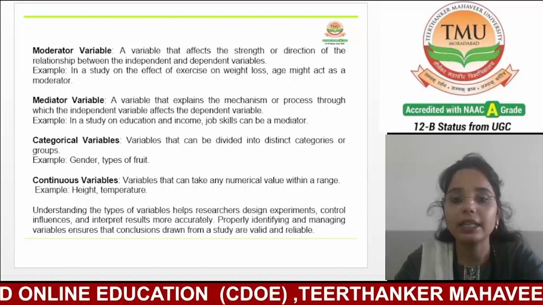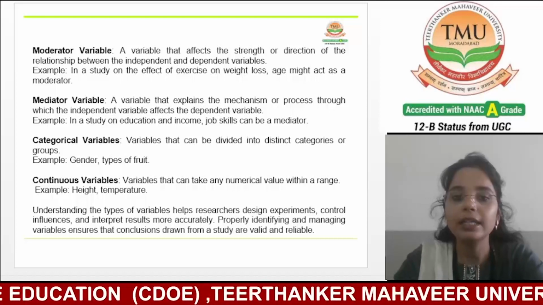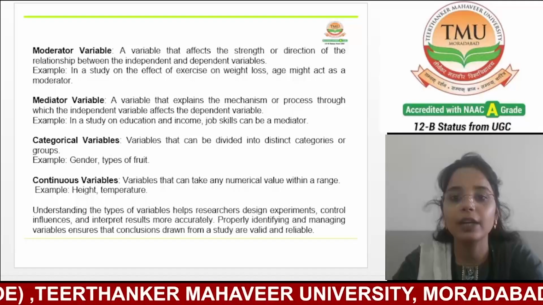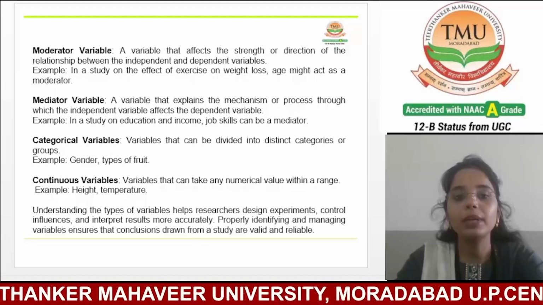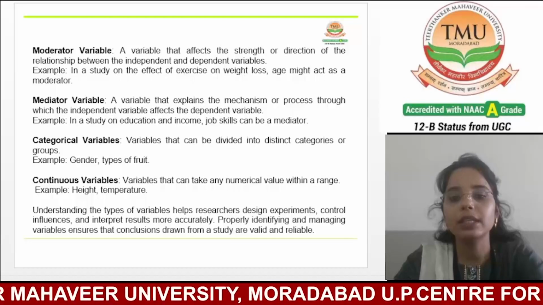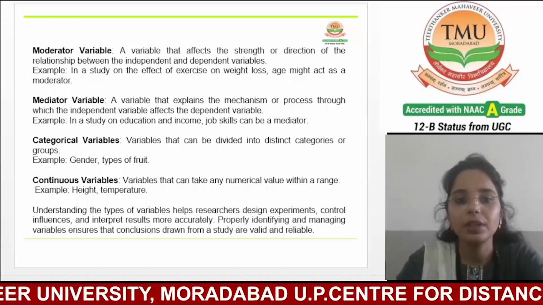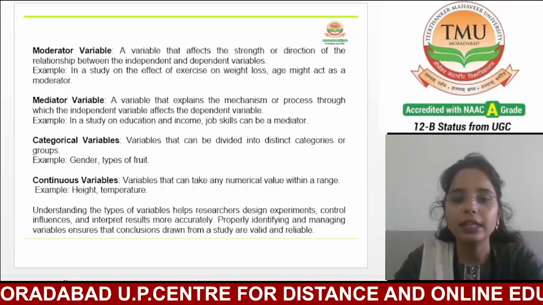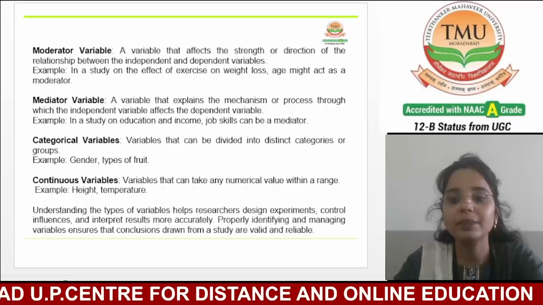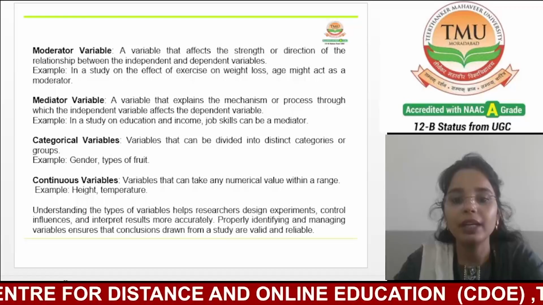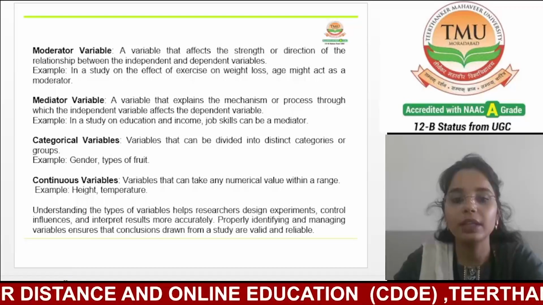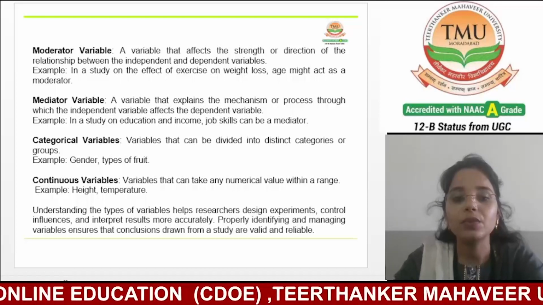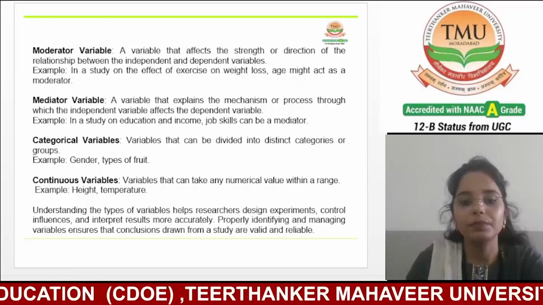Income comes under the category of dependent variable, and understanding the mediator variable provides a deeper insight into the mechanism behind an observed relationship, offering a more detailed explanation beyond the surface level association. So overall, a mediator variable is a variable that explains the mechanism or process through which the independent variable affects the dependent variable. Now the next one is categorical variable.